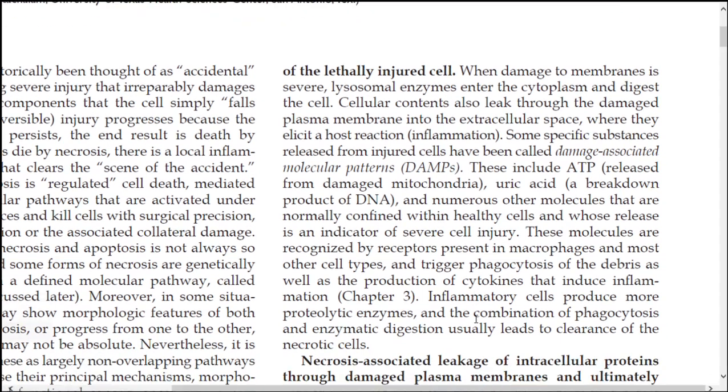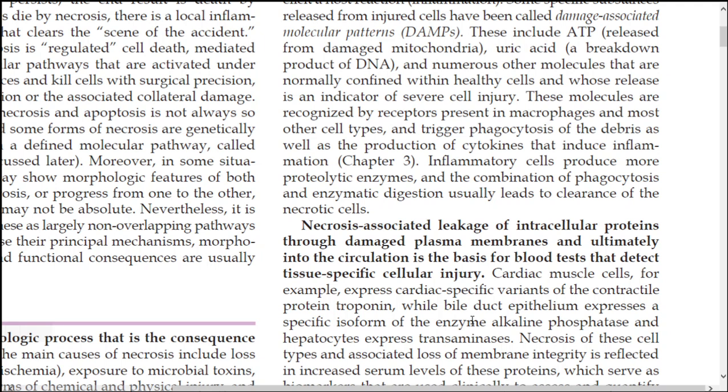Next we are going to see about receptors, and how these molecules are recognized. These molecules are recognized by receptors present in macrophages, and they trigger phagocytosis. Damage associated molecular patterns are specific substances released by the injured cells. These molecules bind to the receptors present in macrophages and stimulate phagocytosis as well as the production of cytokines. So two functions are there: triggering of phagocytosis and production of cytokines that will produce inflammation. Inflammatory cells, as you all know, will produce more proteolytic enzymes.